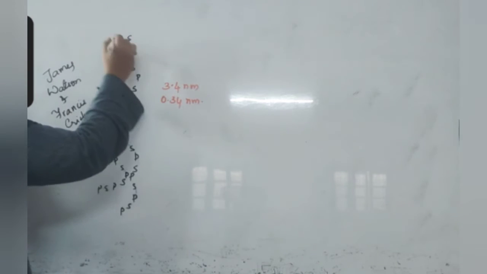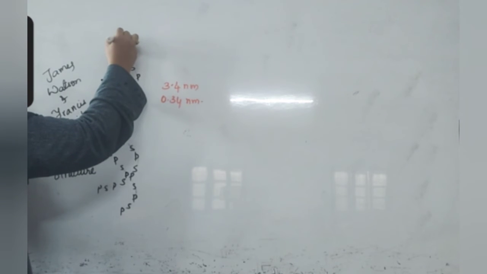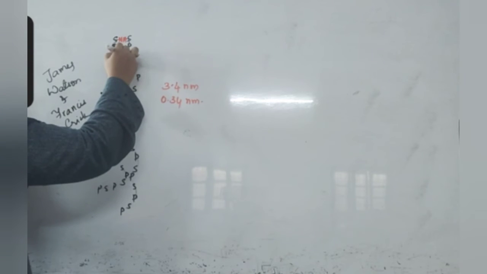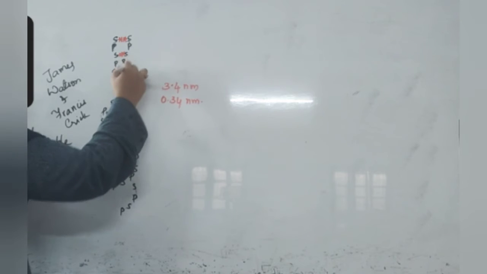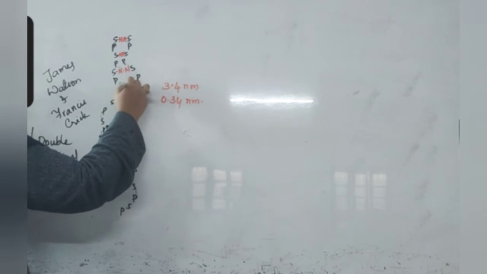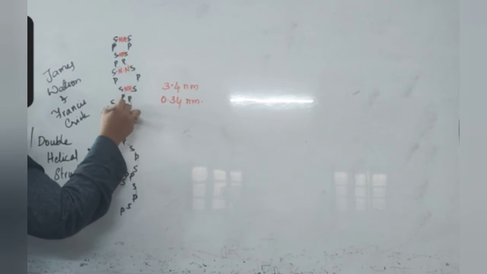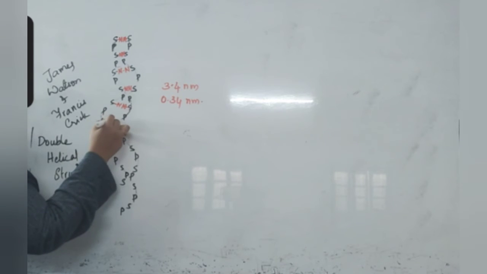And between these two chains, the nitrogen bases are towards the center.